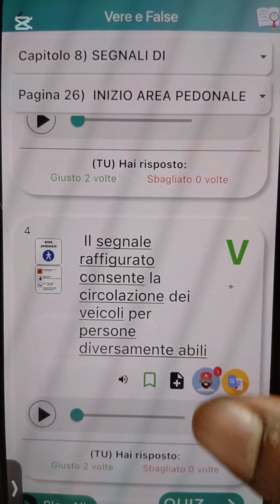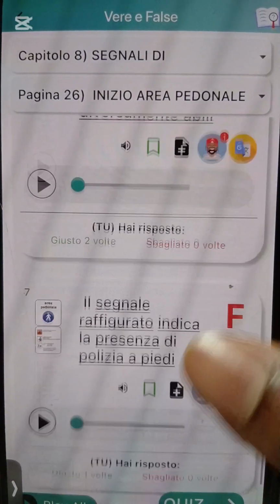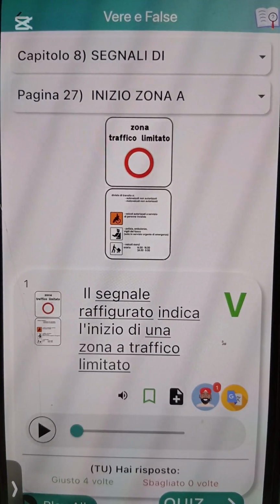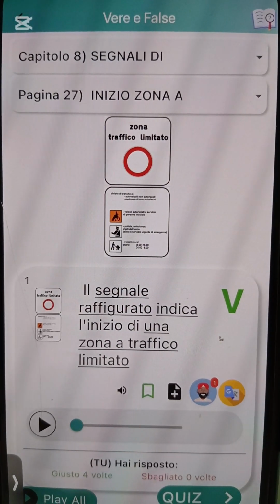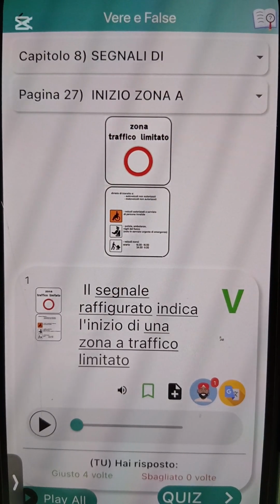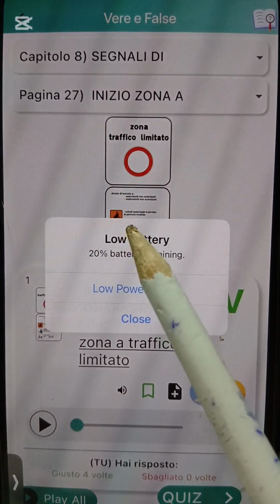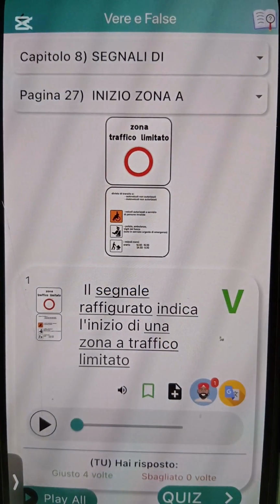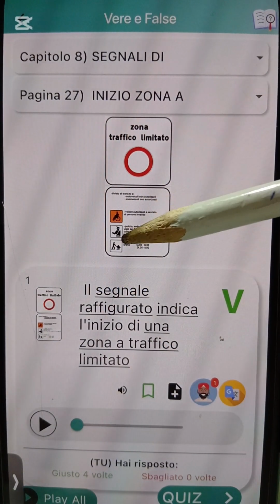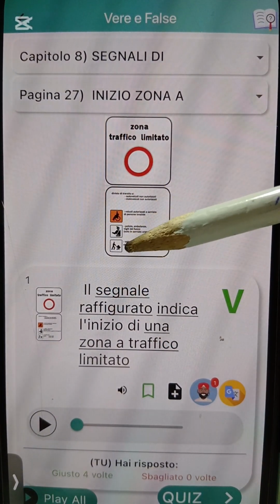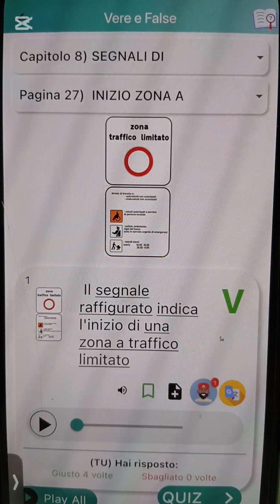People wey dey offload and unload goods, they go fit do what? They go fit enter. Dis one na wetin? Zona a traffico what? Limitata, limited traffic area. Now, people wey go fit still enter, disabile people, vigili, people wey dey offload and unload goods, na go fit do what? Na go fit enter. Okay?